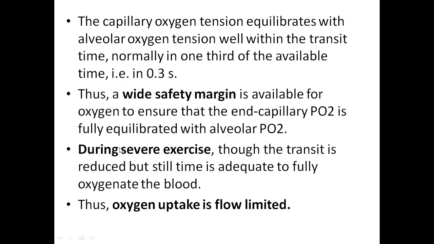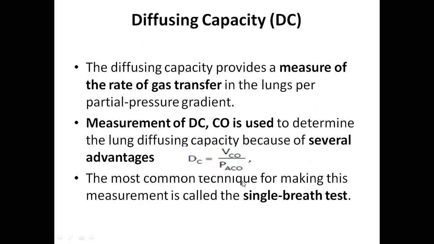This is mainly important during exercise. In exercise, what happens? Your body oxygen demand increases. So if it is not flow limited and if it is diffusion limited, it will never reach the required equilibrium partial pressure, so the oxygen partial pressure in the blood will decrease. Because it is flow limited, it has a wide safety margin. Easily it crosses, and the oxygen partial pressure in the plasma easily increases.